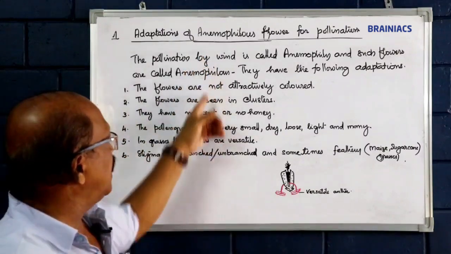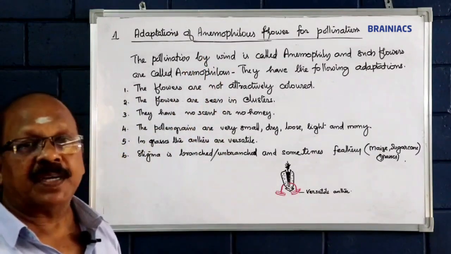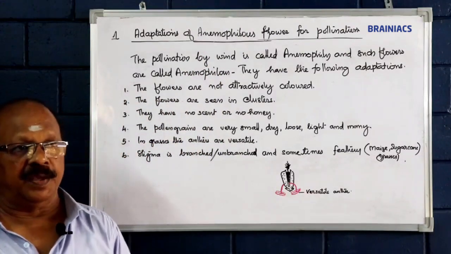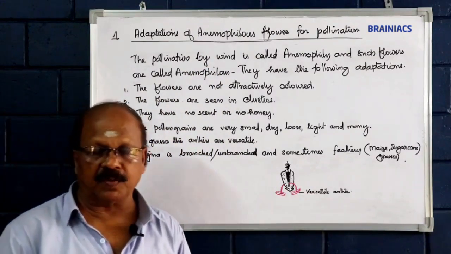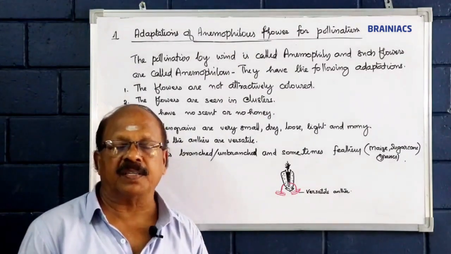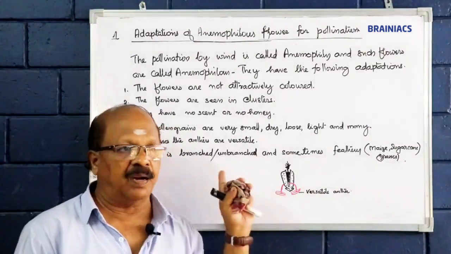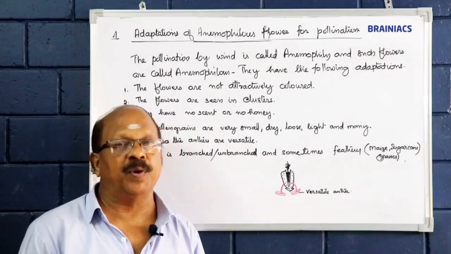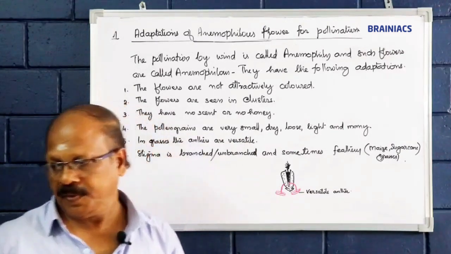So these are the important adaptations of anemophilous flower for their pollination. Generally you can see the pollination by wind is called anemophily. Such flowers are called anemophilous and they have all these important adaptations for doing the pollination by the agents. Okay.